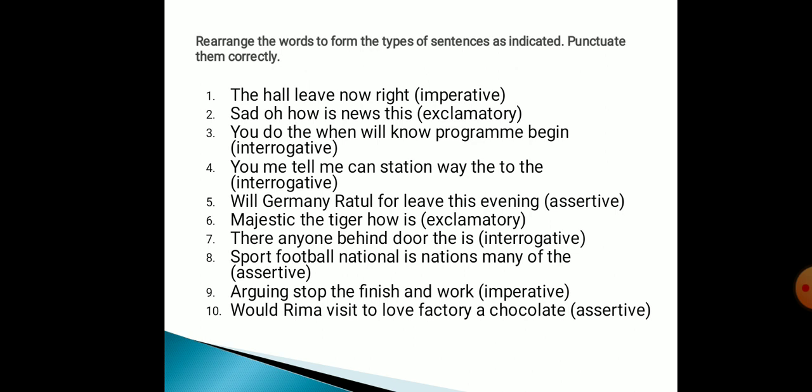This exercise is related to rearranging the words to form the types of sentences as indicated, and you have to punctuate them correctly. For example, first question, the hall leave now right. The words are jumbled. You have to rearrange these words and turn them into the type of sentence given in the bracket. First one, you have to turn it into imperative. So we may change it into: leave the hall right now. Second, sad, oh how is news this. Oh, how sad this news is! And then the exclamation mark.